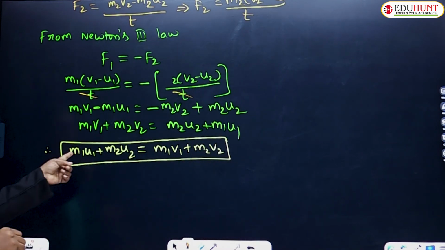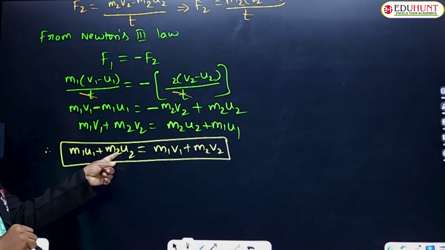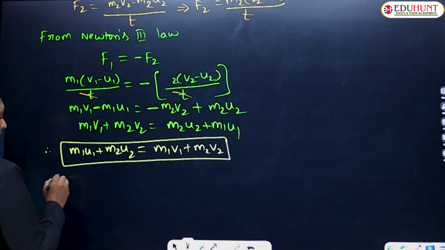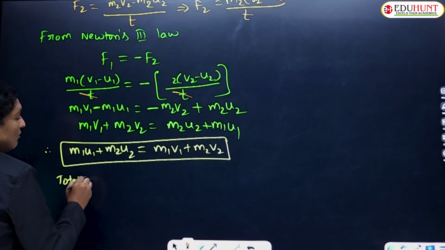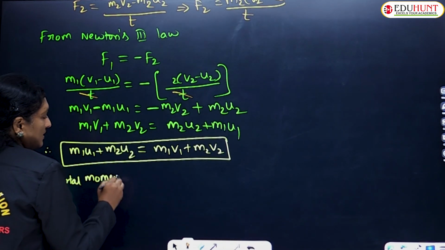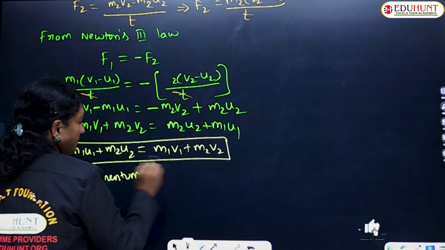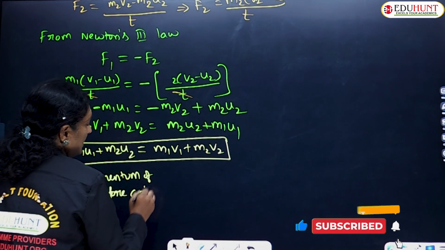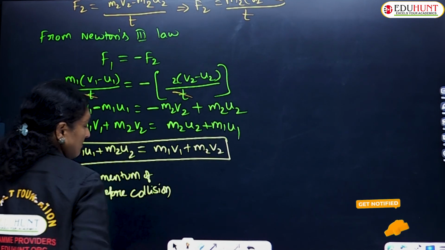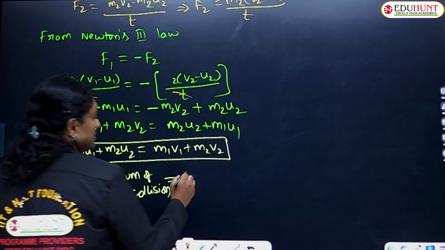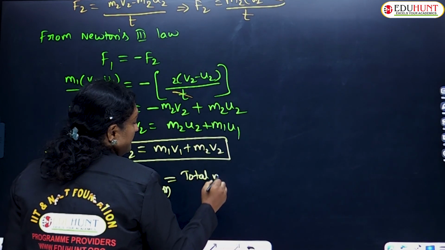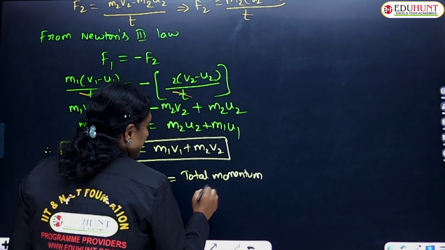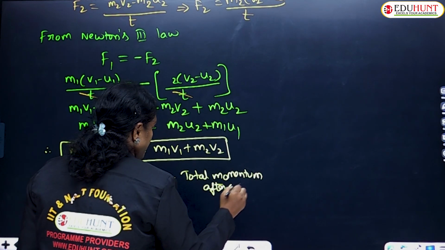What is this, children? Momentum of ball A before collision. This is momentum of ball B before the collision. Hence m1 u1 plus m2 u2 is nothing but your total momentum of both bodies before collision, which must be equal to the total momentum of both bodies after collision.